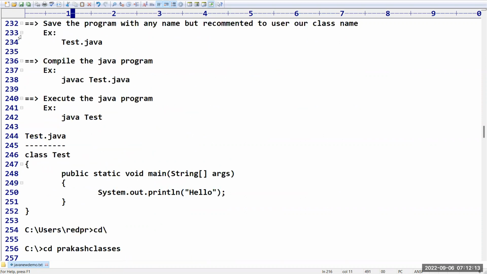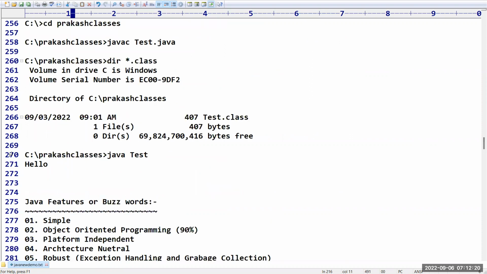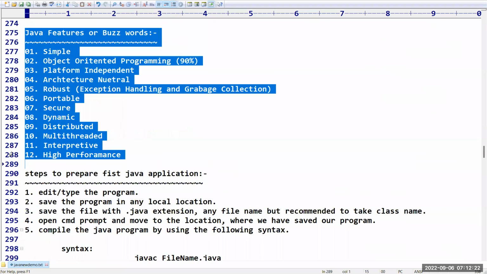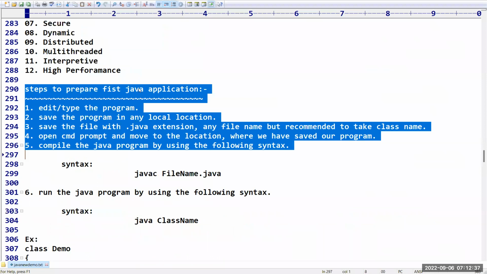And these are the total 12 Java buzzwords, or we can say Java features, available. In detail about these features we haven't discussed yet, because it comes under theory concepts, we will discuss later. Then what are the steps to prepare your first Java application? We have to edit the program, we have to save the program, and we have to save with the extension .java only.